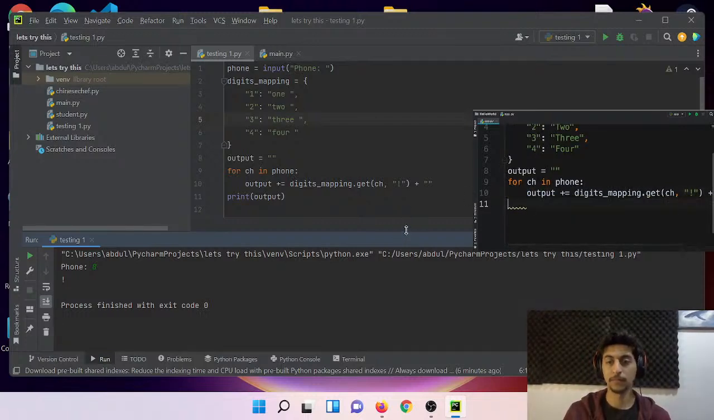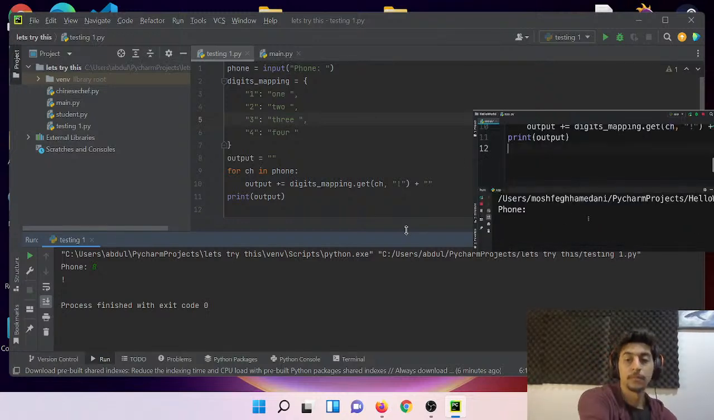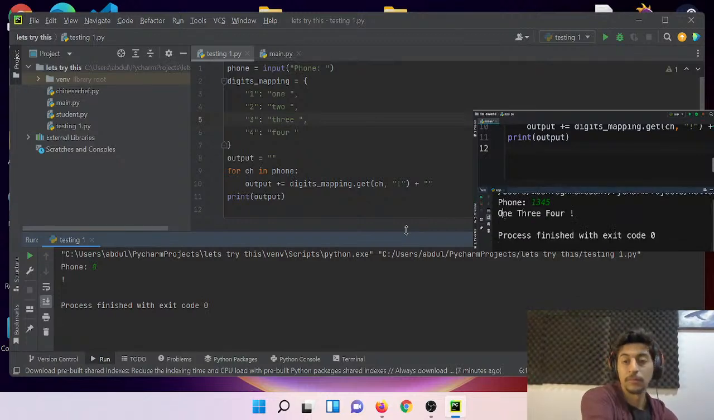Now finally, let's print this output, run our program. So I'm going to type 1, 3, 4, 5. Let's see what we get. We get 1, 3, 4 with an exclamation mark.